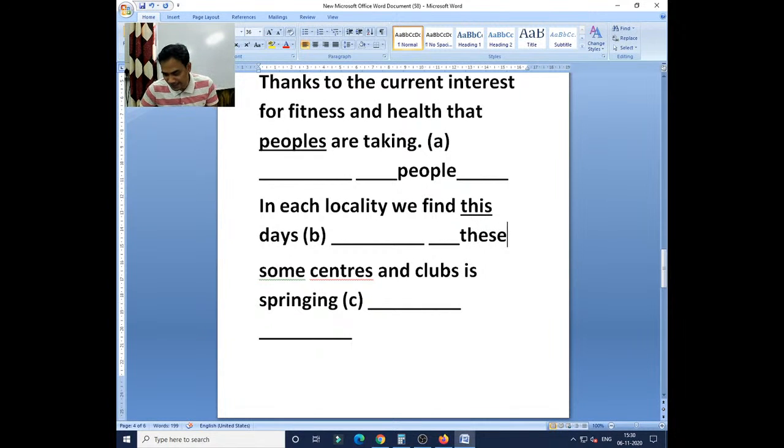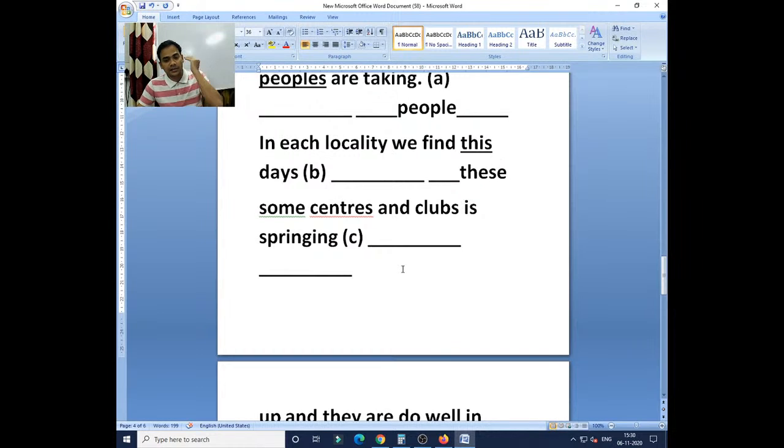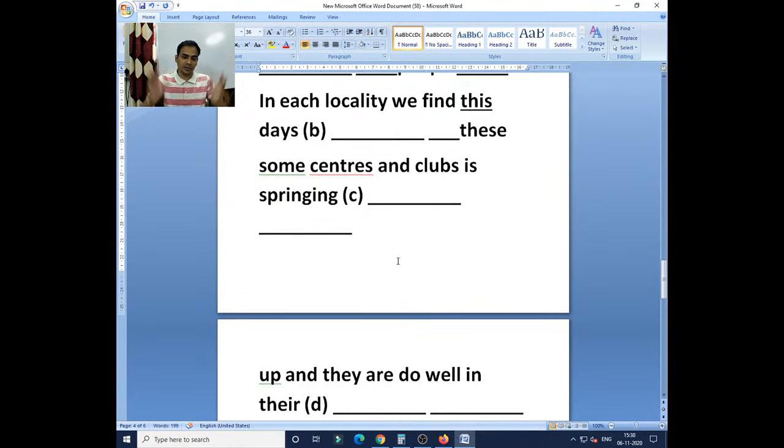Next: Some centers and clocks is springing. Yes, you text me or type your answer very quickly. Yes, Yogeshwari, you have written is into are. Anisha Shah, is into are, Bhargav is into are, Tanmay is into are, Saksham is into are, very good, correct. Srishti, you are correct, is into are, Bani Trivedi also.